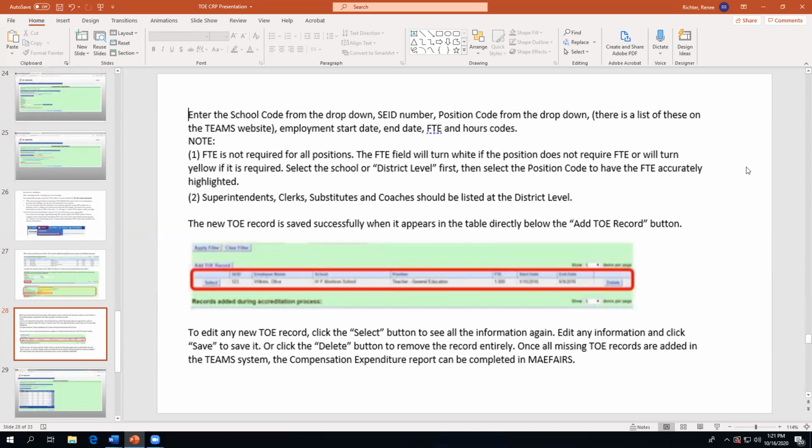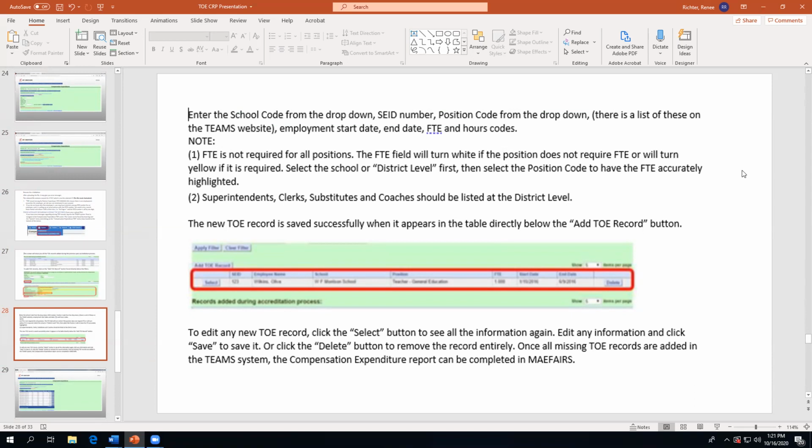The FTE field will turn white if the position does not require an FTE, or it will turn yellow if it is required. Select the school or the district level first, then select the position code to have the FTE accurately highlighted. And superintendents, clerks, substitutes, and coaches should be listed at the district level.